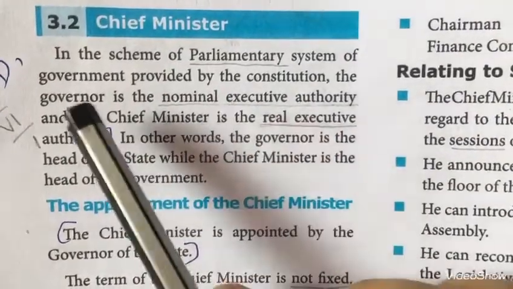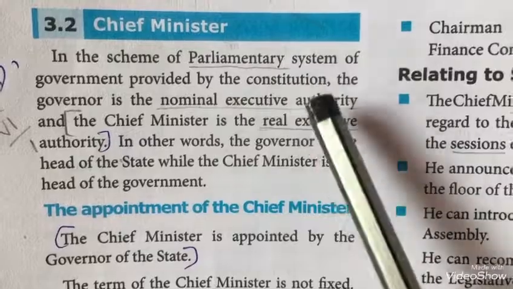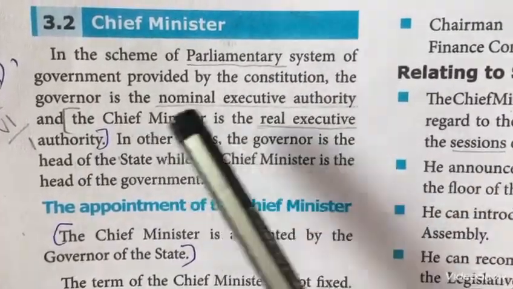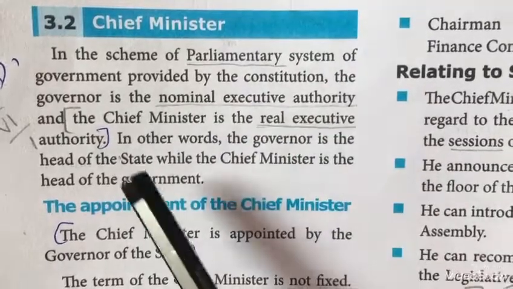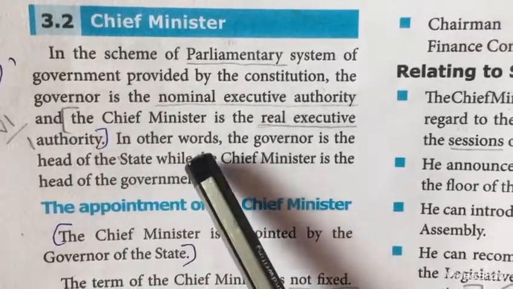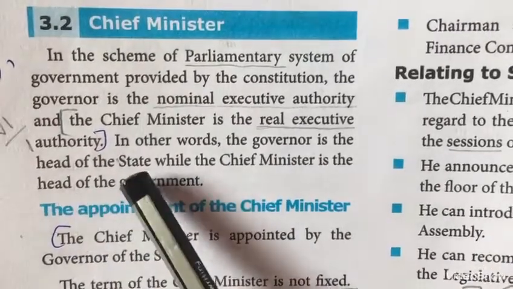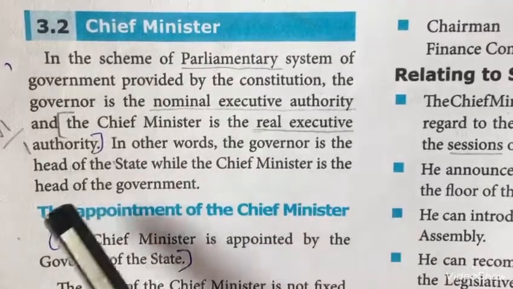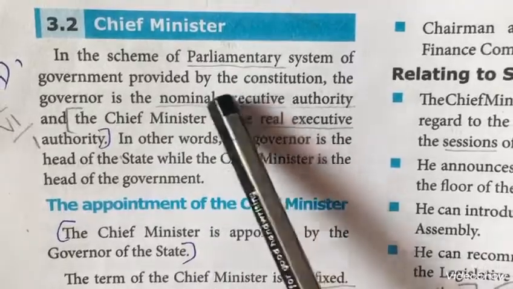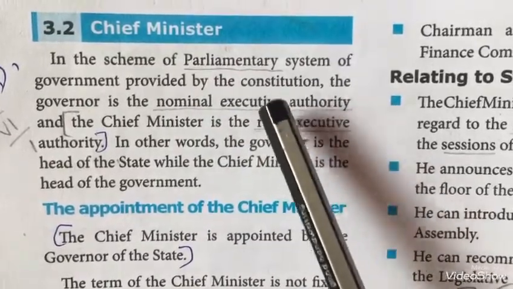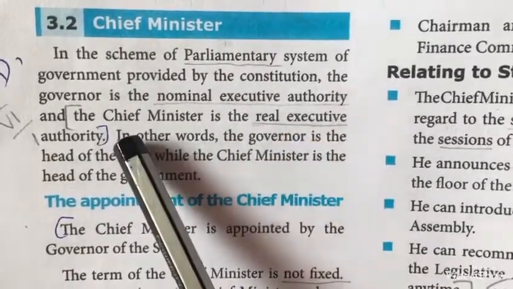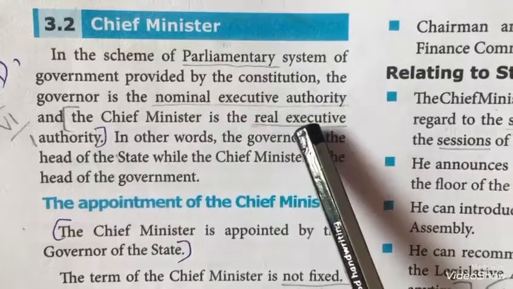Chief Minister. In the scheme of parliamentary system of government provided by the Constitution, the Governor is the nominal executive authority and the Chief Minister is the real executive authority. In other words, the Governor is the head of the state while the Chief Minister is the head of the government. So according to the parliamentary system which is provided by our constitution, governor is just a nominal executive. So chief minister is the real executive.